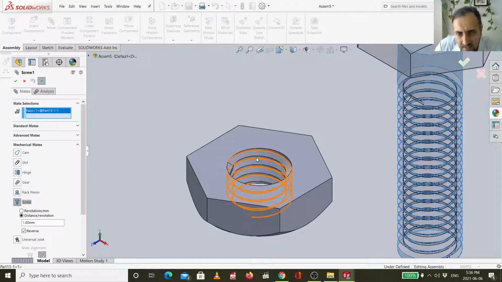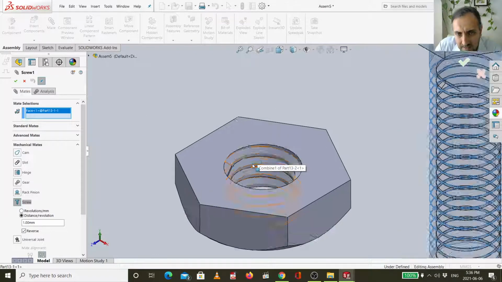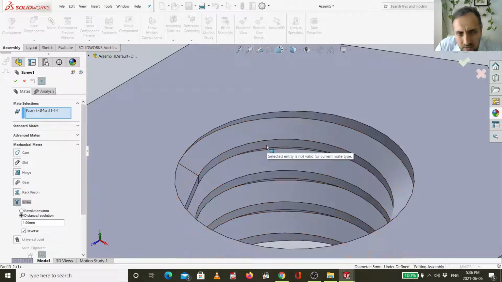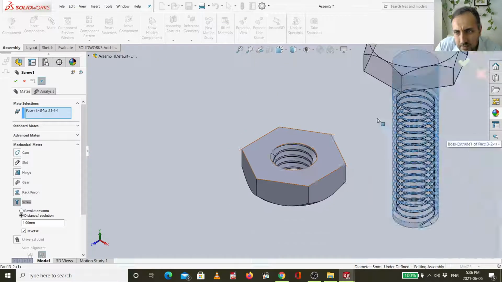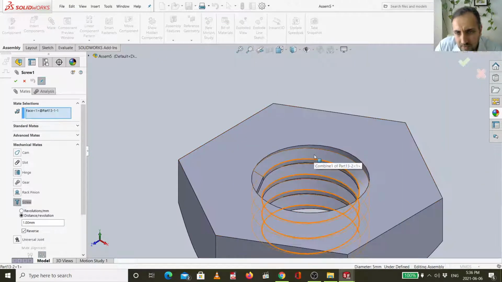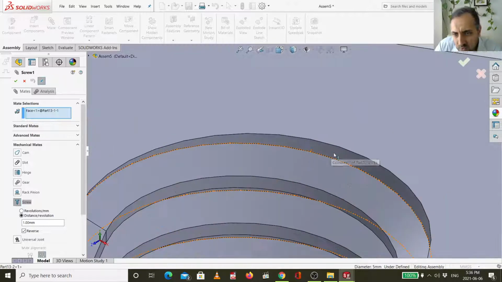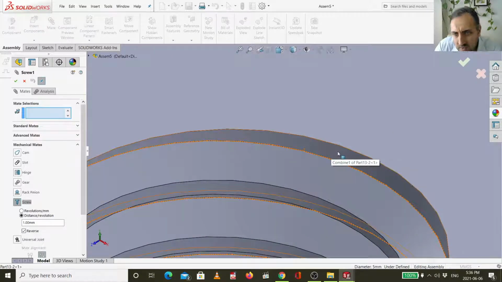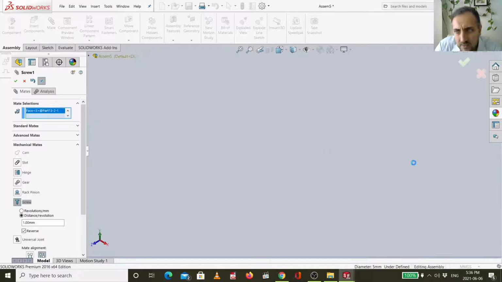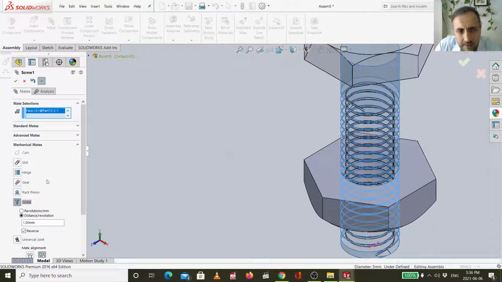If I select this inside inner part, look, nothing will appear. So it's not possible. If I choose this one, also not possible. Look, you should choose here this part, which is this. Then you can see now we have the concentric relation.